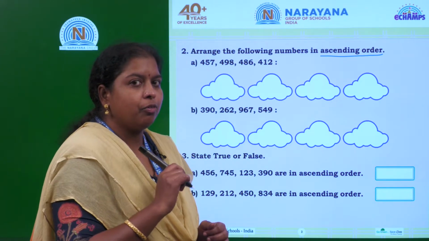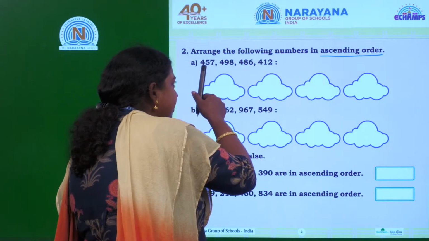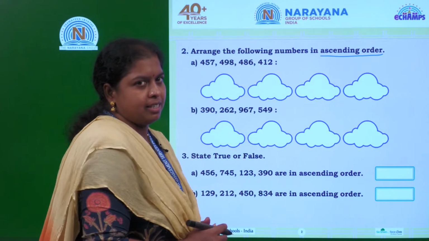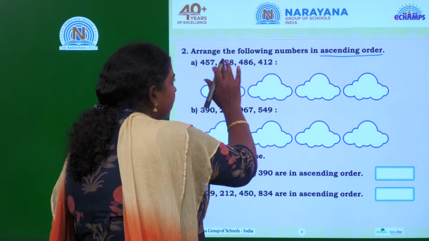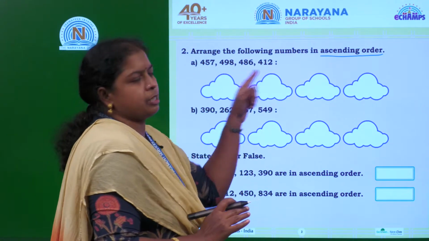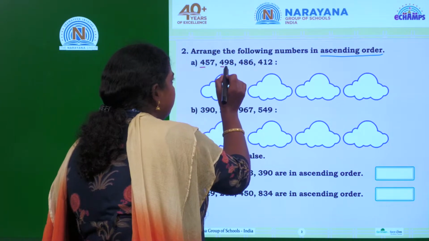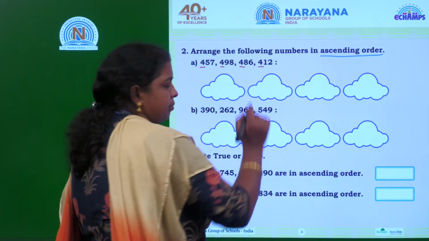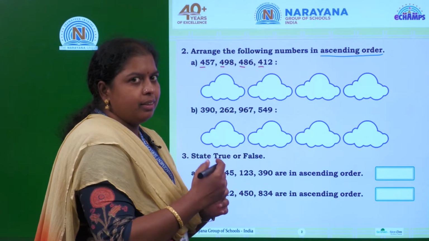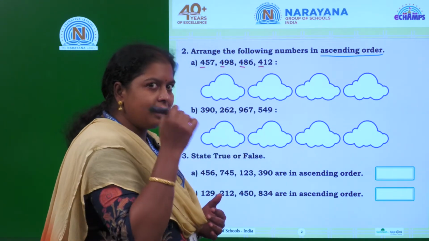Which place will you look at for comparing the numbers? At first you have to compare the digit in the hundreds place. In all the numbers, if you observe, there is the same digit in the hundreds place: 4, 4, 4, 4. So to compare, go for the next digit. Next digit means the digit in the tens place.